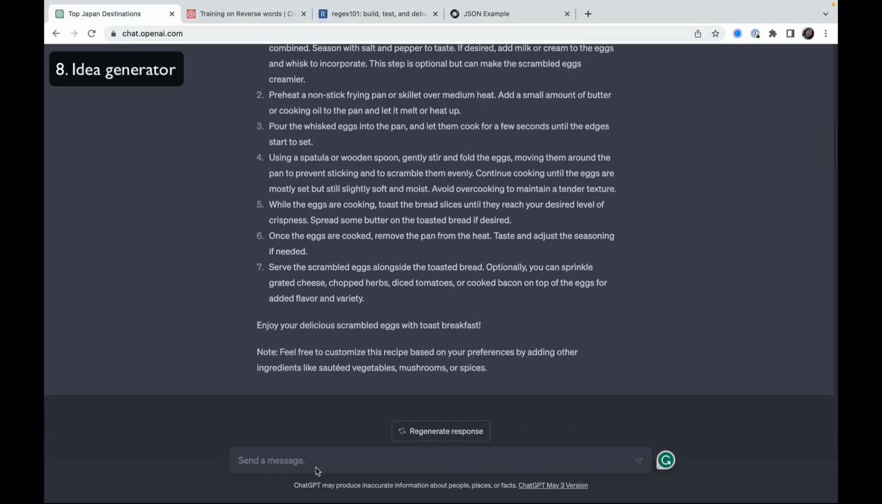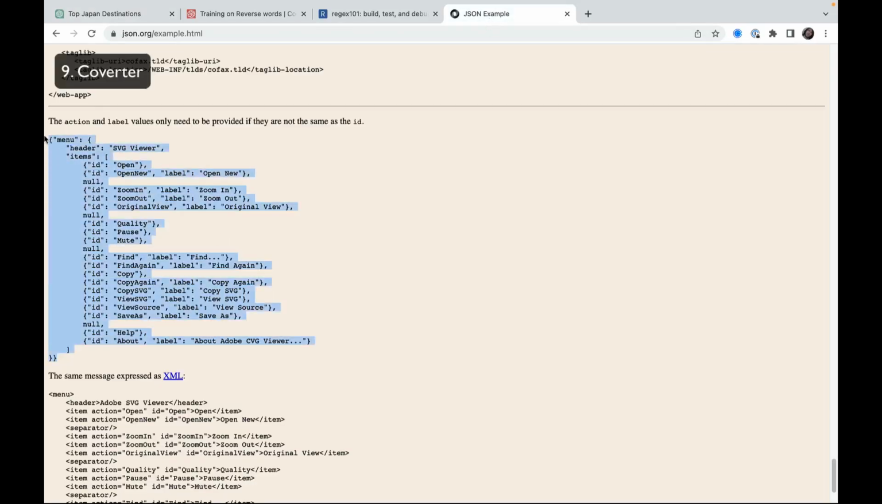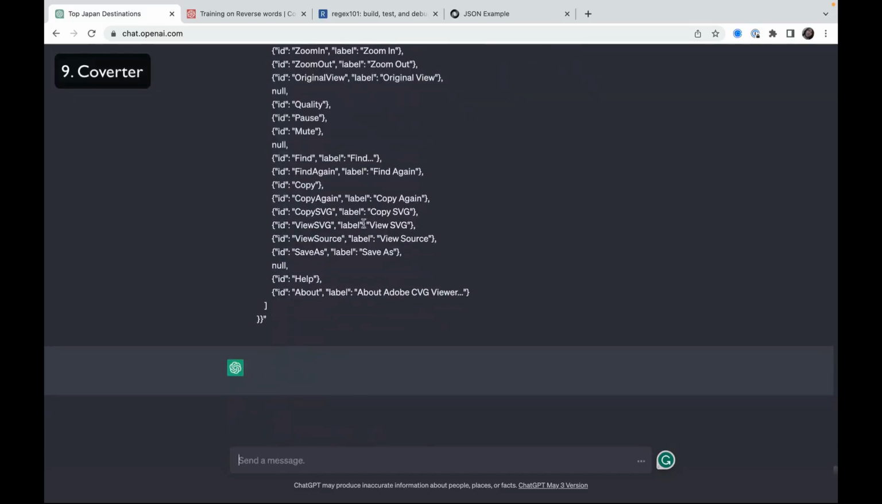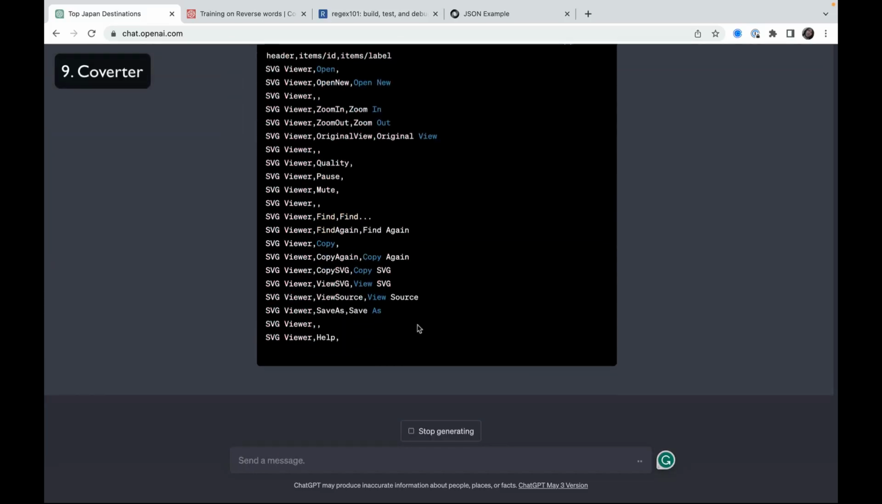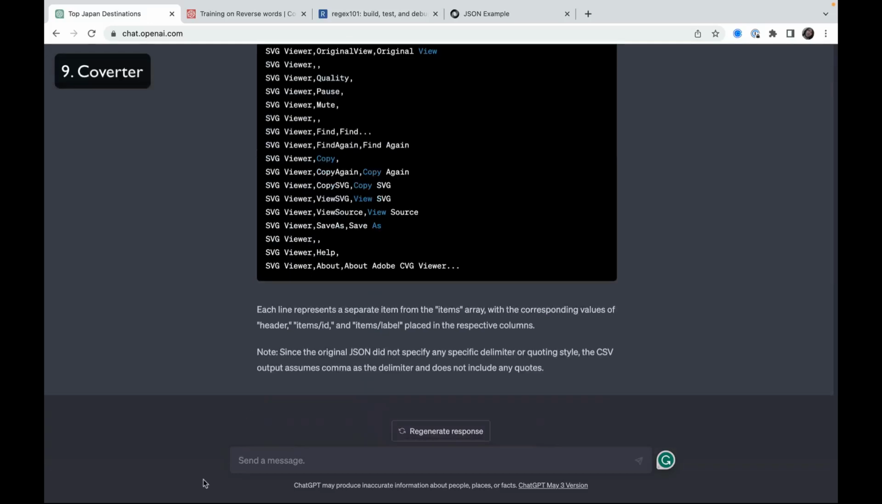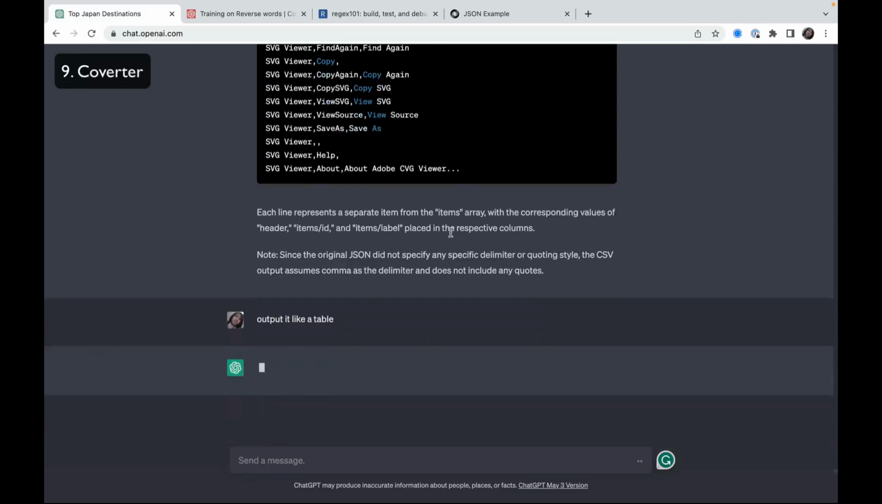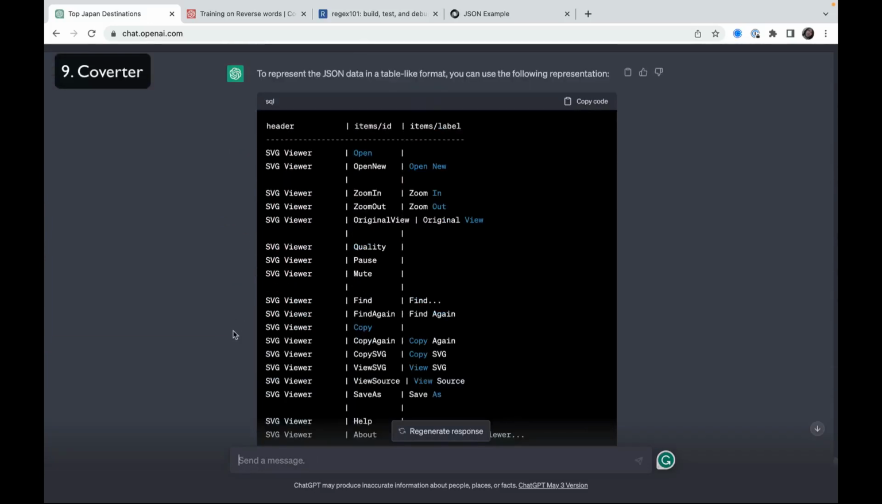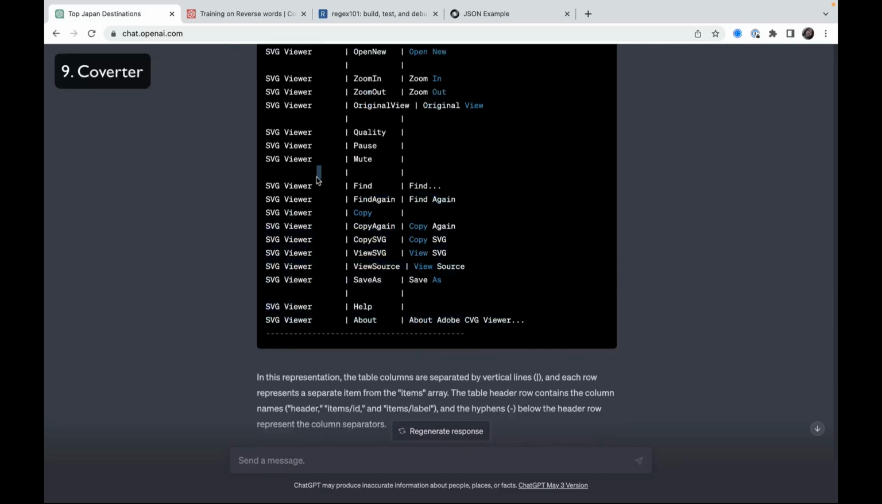One more very convenient usage of ChatGPT is format conversion. I have here an example of JSON format, and I want it to be in CSV. So ChatGPT can do it very easily. Convert JSON into CSV. And here we are, here is our CSV. You can copy the CSV and put it like a table. Now we have our CSV file, and it can be presented like a table. So we just make sure that we have CSV format.